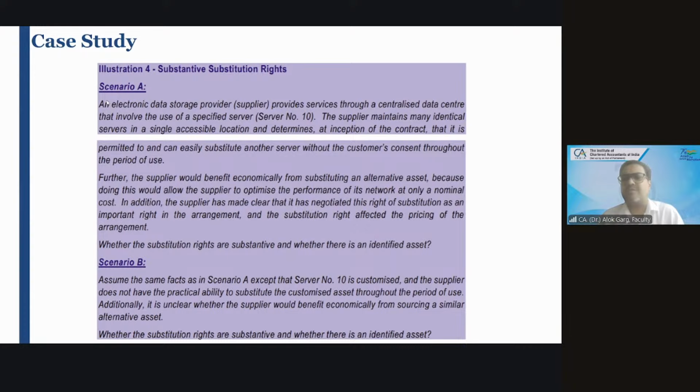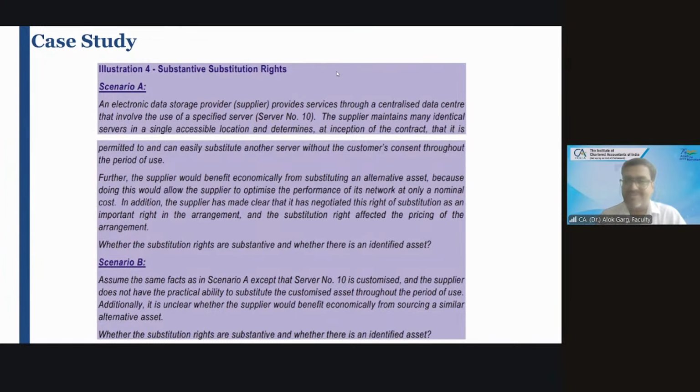Probably it is not considered as a substantive right to substitute the asset. Okay, because you have contracted for that asset, right? You have not contracted for that part, right? Okay. Substantive substitution right.